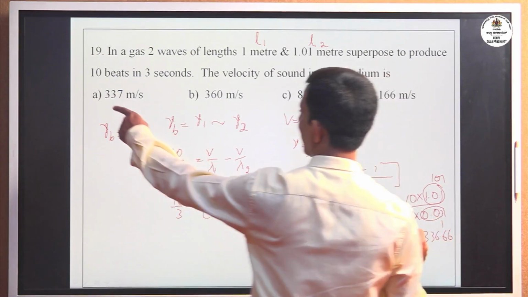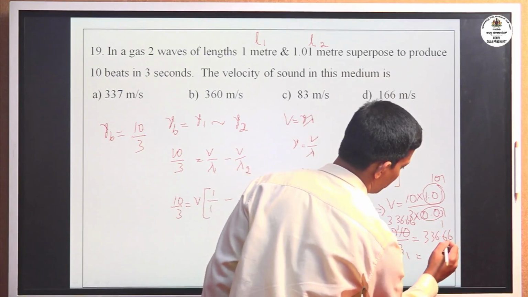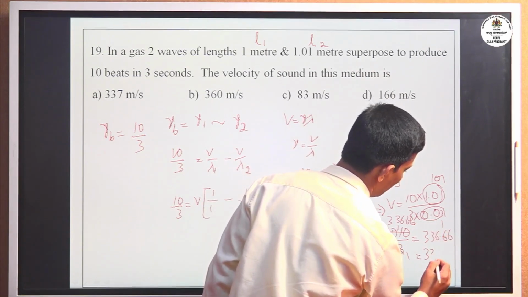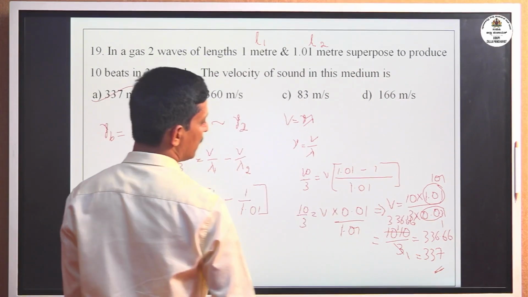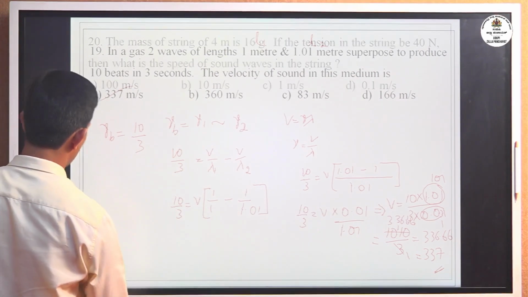Rounding off this number, we get 337. The correct option is 337 meter per second.